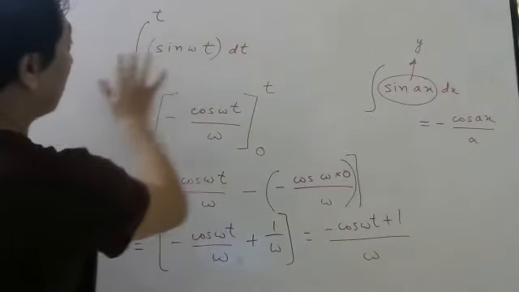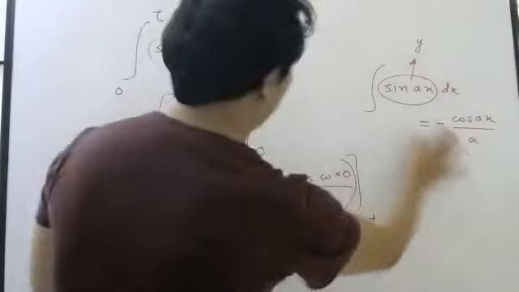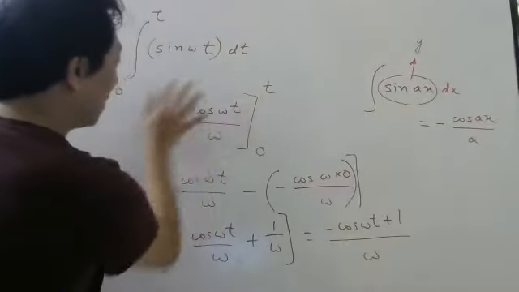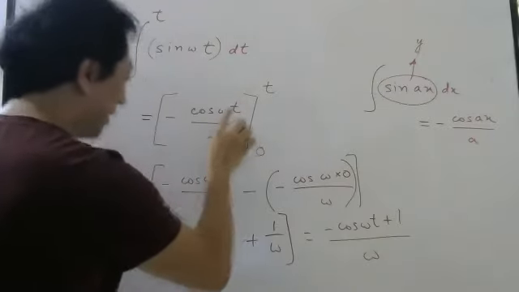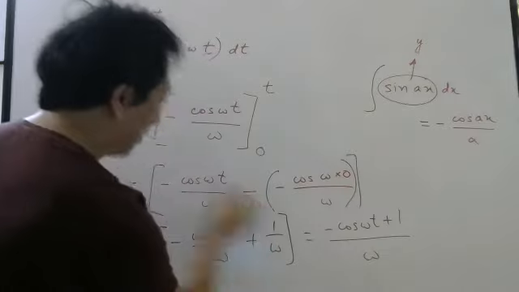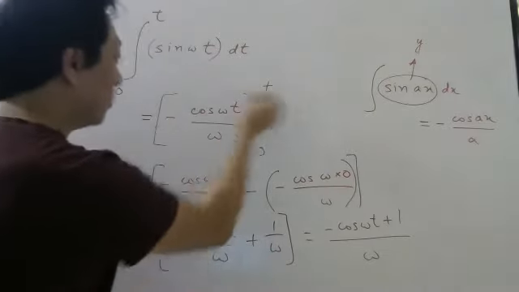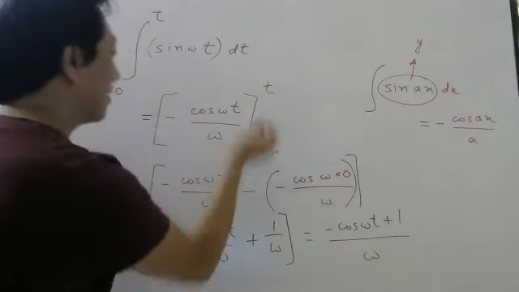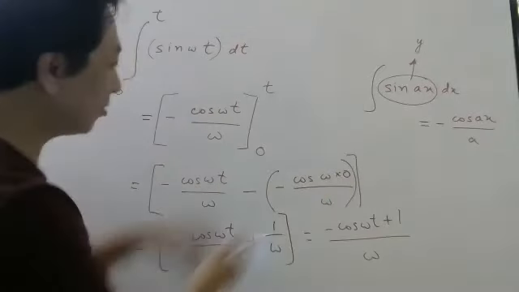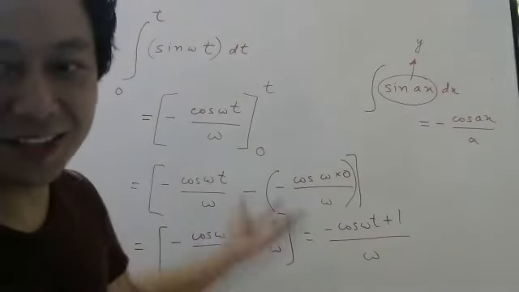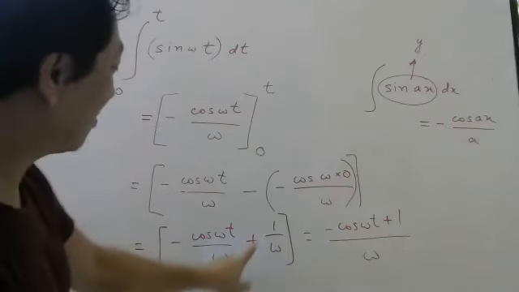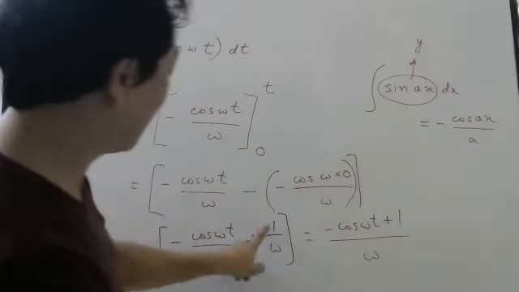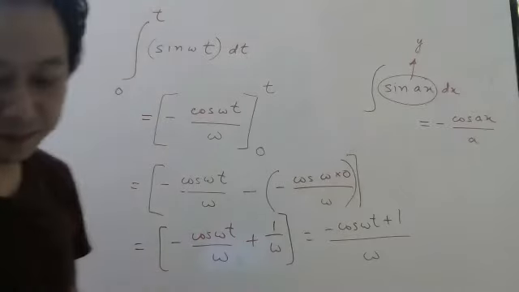First, you apply the formula for integration. Then in this, wherever is your variable, put the upper limit. Then minus sign. Then wherever is the function, put the lower limit. Then after that you do only mathematics, algebra. This you do in school also. So minus cos omega t minus minus plus cos 0 is 1 divided by omega. That's it.